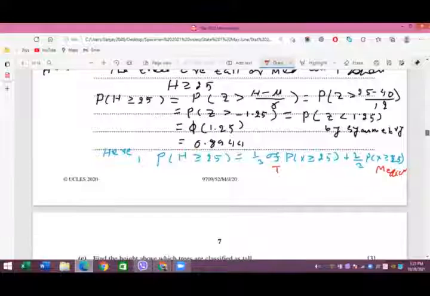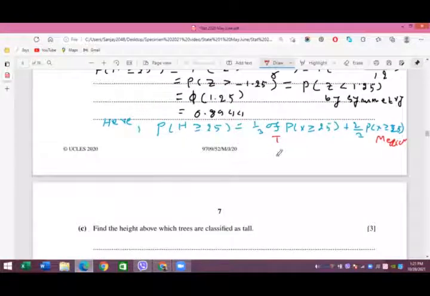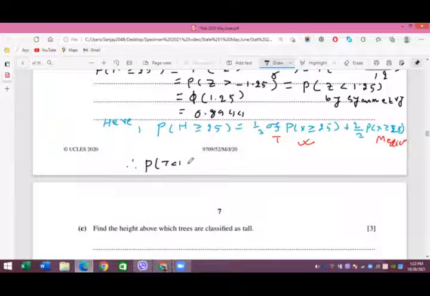So in this case, we take only this part. Therefore you can write the probability of the tall tree, that means PT, which is here. This is PT and this is PM.